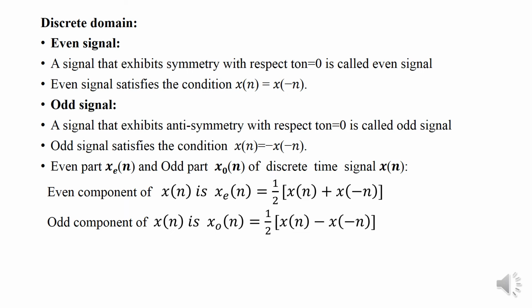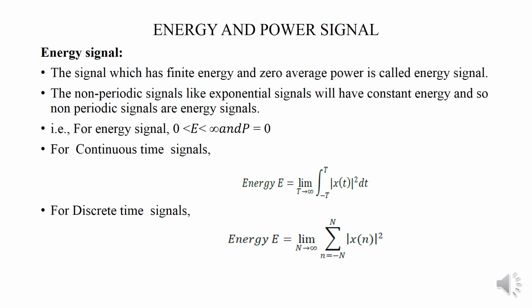As in the previous case, the signal can be divided into two, that is, it consists of an even component and an odd component. Here the even component is given by x_e(n) and the odd component is given by x_o(n). And the next one is energy and power signal.